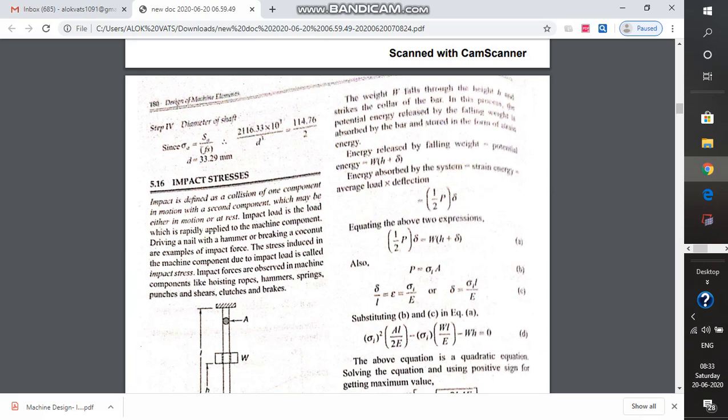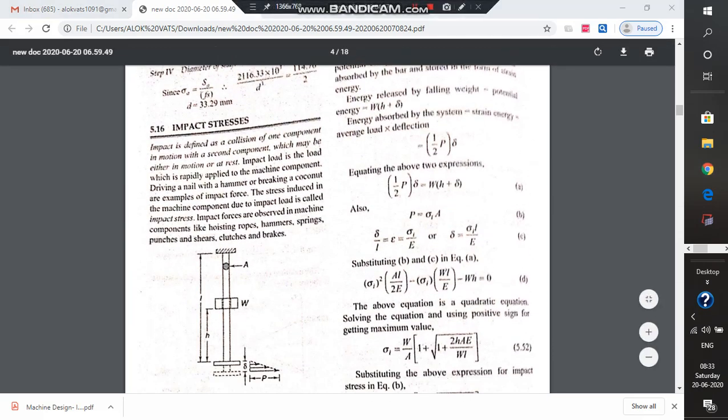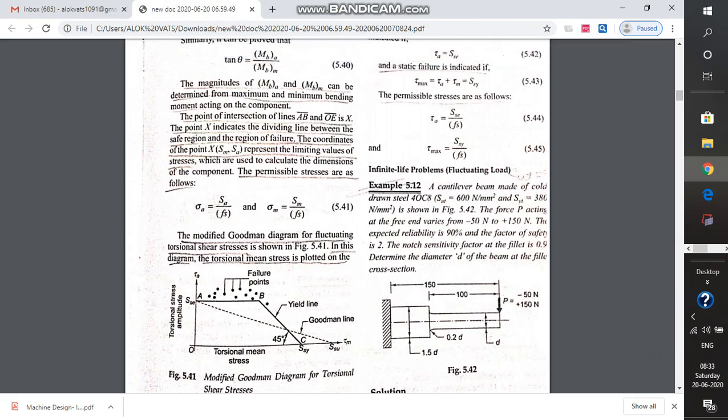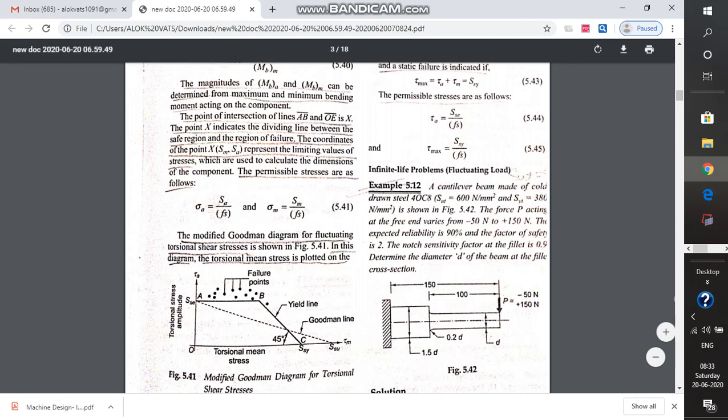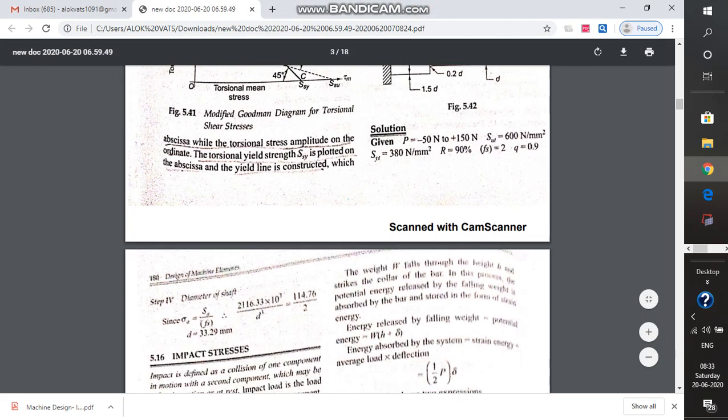Now we are going to deal with the impact stresses. Our next concept is the impact stresses, and I do hope that the Goodman diagram and modified Goodman diagram, whether for the torsional shear stresses, for the bending stresses and bending moments, or for the axial loads or axial stresses, are clear to most of the students. In case of any problem, you can also ask me.